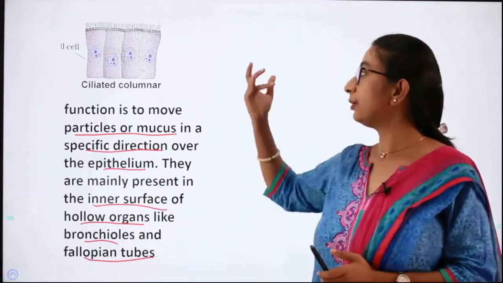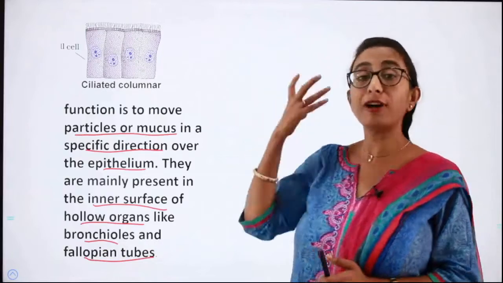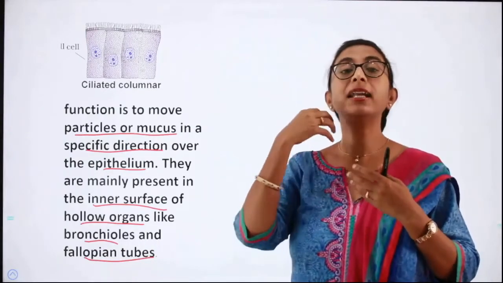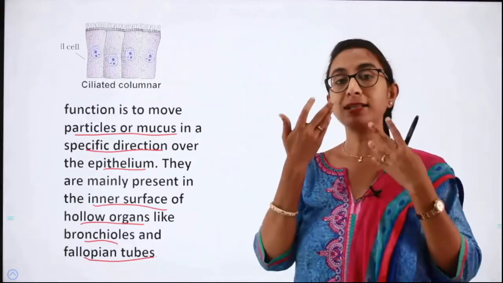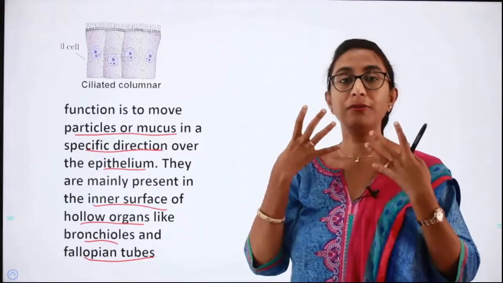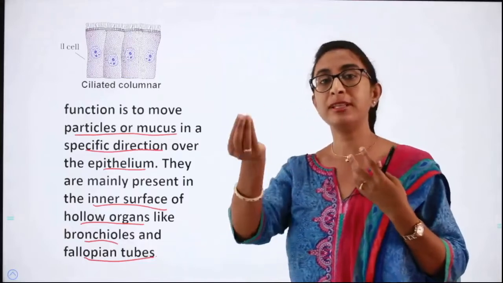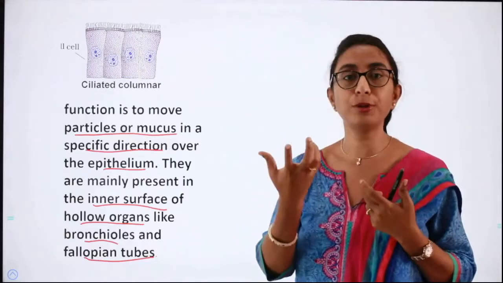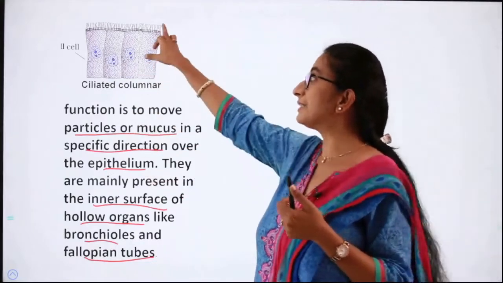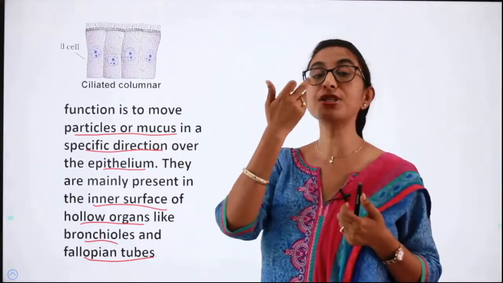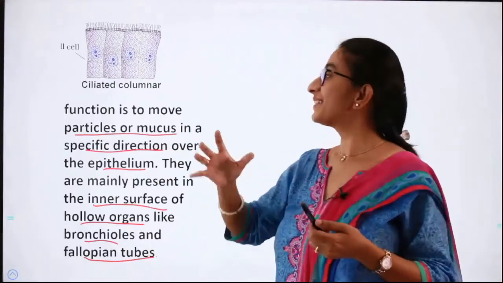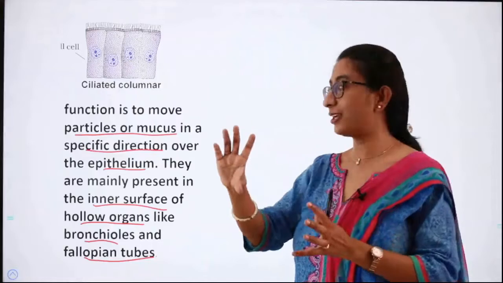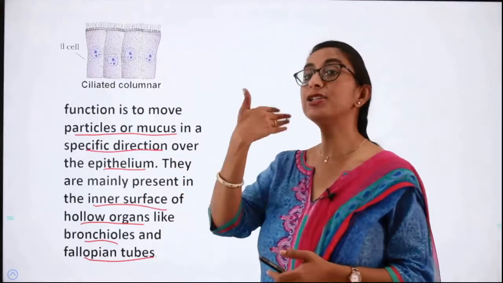That is why when we catch a cold, or when some unwanted particles enter our nose, they are automatically thrown out along with the mucus. That function is carried out by the cilia present in the epithelium lining the nose and the respiratory organs, right? The cilia push or move the particles in a specific direction so that they are thrown out.